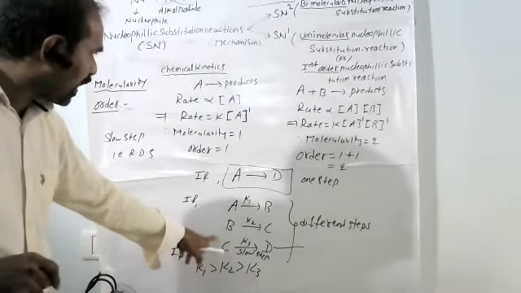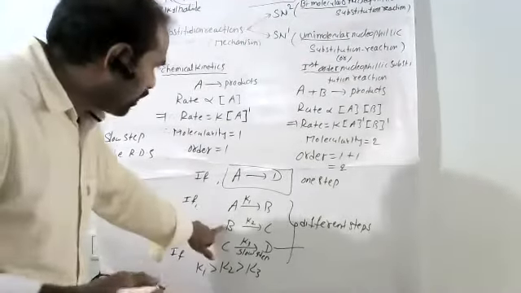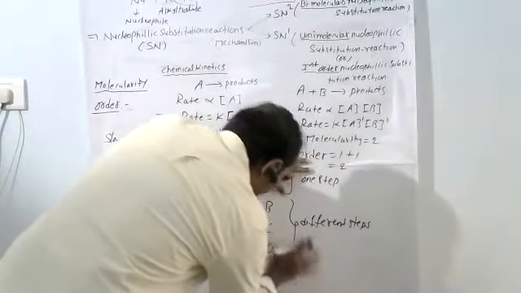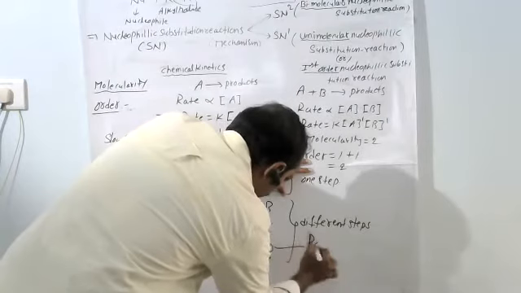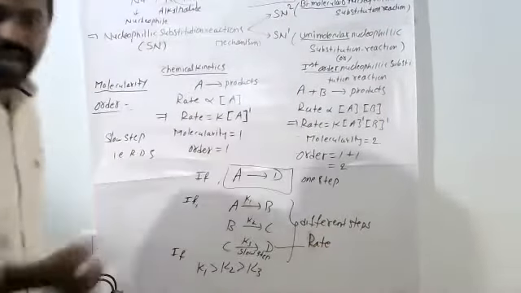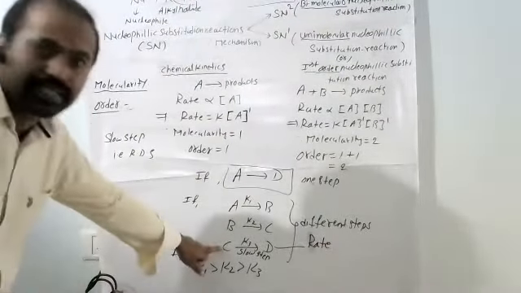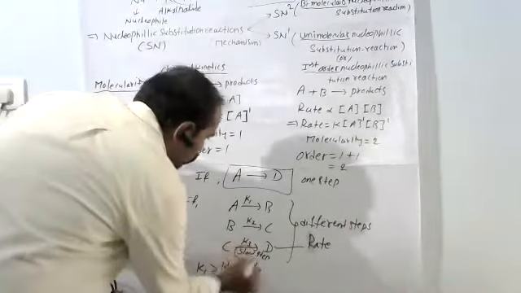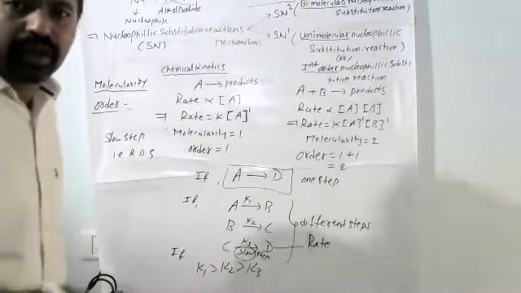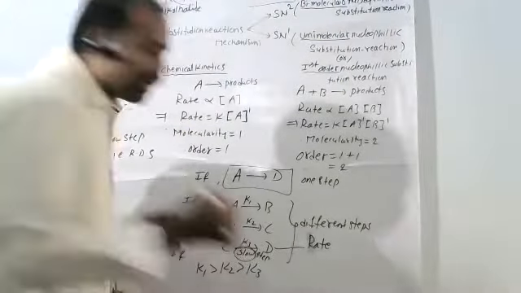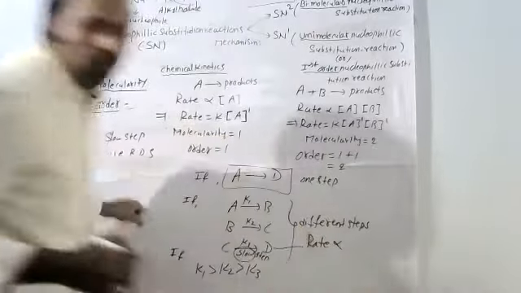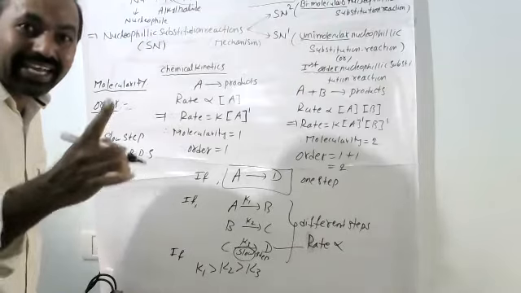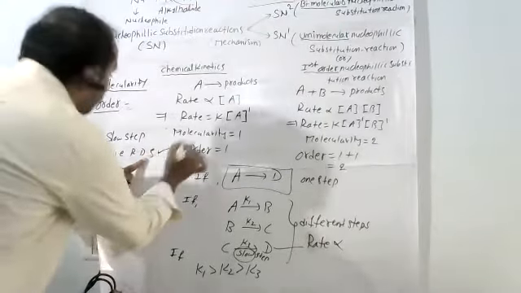The third step is the rate determining step, which means that for the given reaction, the rate is directly proportional to the concentration of the reactant in the rate determining step.